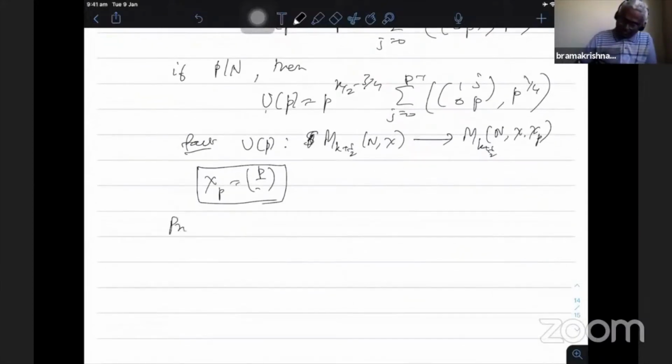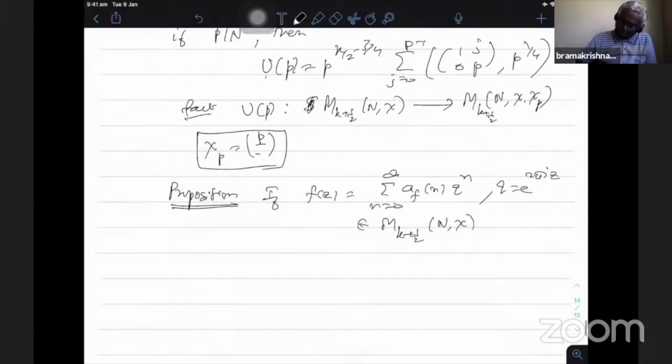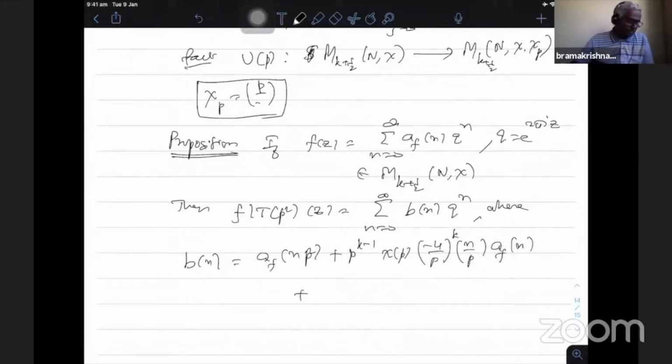Now the Fourier expansion proposition. If f of z is given by the Fourier expansion, the sum of a_f(n) q^n from n = 0 to infinity, where q is e^(2 pi i z), and f is a function in M_k^+(N, chi), then f | T_{p^2} has the Fourier expansion the sum of b_n q^n, where b_n is given by a_f(n p^2) plus p^(k-1) chi*(p) (-4/p)^((k/2)) (n/p) a_f(n) plus p^(2k-1) chi^2(p) a_f(n/p^2).